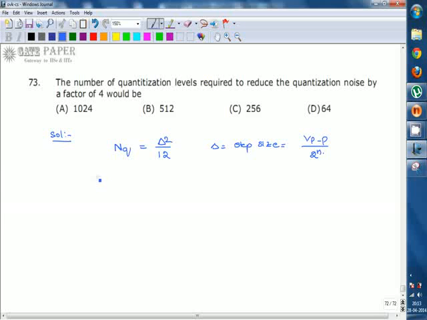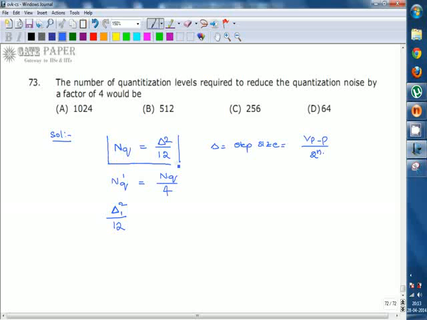Now, to reduce the quantization noise by a factor of 4, the new quantization noise NQ dash is considered as the original quantization noise reduced by 4, that is NQ by 4. For NQ dash, the step size is considered as delta 1, so the noise is delta 1 square by 12.